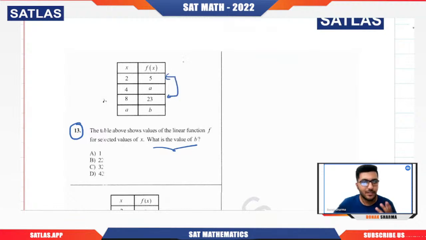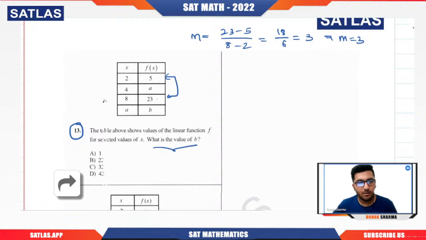First these 2 points. Why? Because I want the value of m. I don't want any variable in that. So if I calculate the slope, it is 23 minus 5 and 8 minus 2. What is 23 minus 5? 18. 8 minus 2 is 6. 18 by 6 is 3. So the slope we have got is 3.